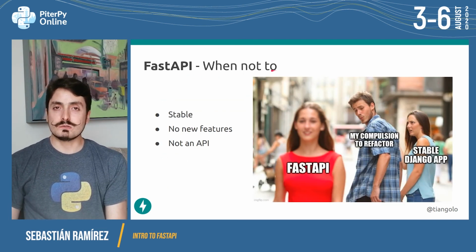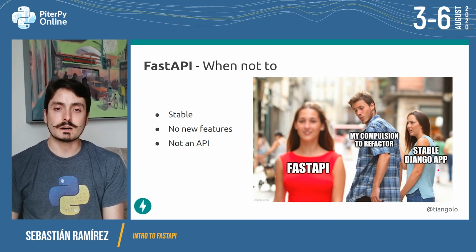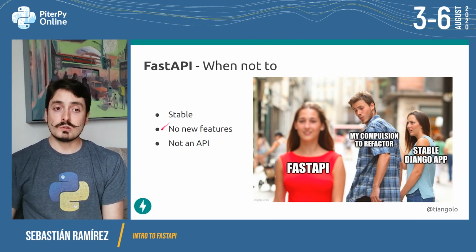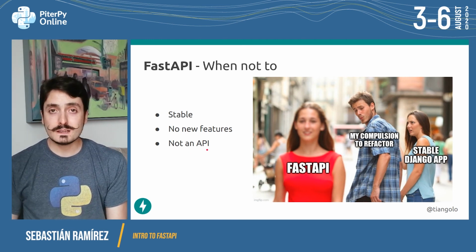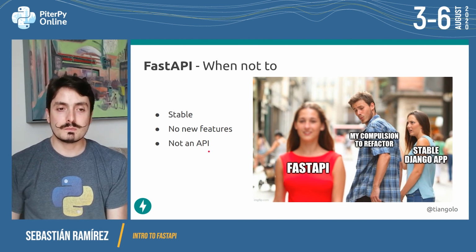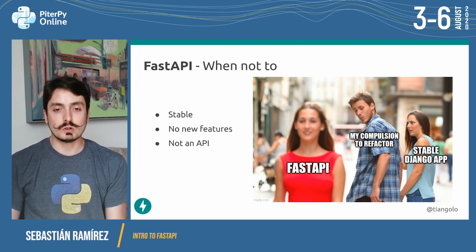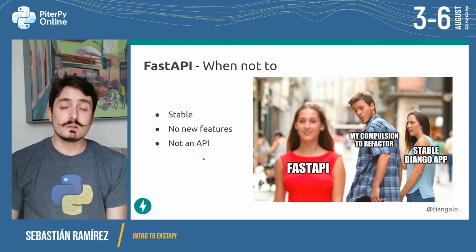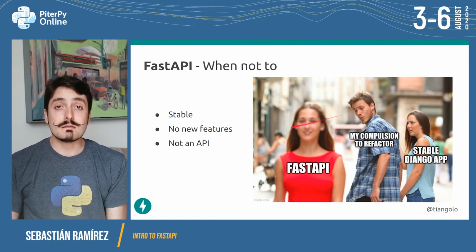Now, when not to use FastAPI. If you already have, let's say, a stable Django application or Flask or any other framework, it's already stable, you don't need any new features, and it's not an API, then you probably wouldn't get a lot of benefit from FastAPI. You wouldn't get a lot of advantages from FastAPI. But what you can do is, if you already have an application, you can add some lightweight layers of FastAPI on top, for example, for new features or for the new versions of the API, for receiving new data or for new endpoints that you are deploying. And they can coexist, and they can even use the same database.